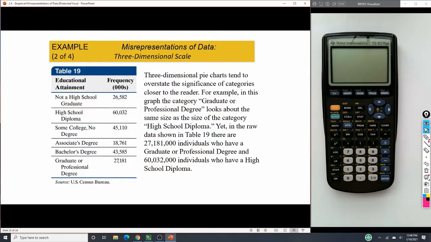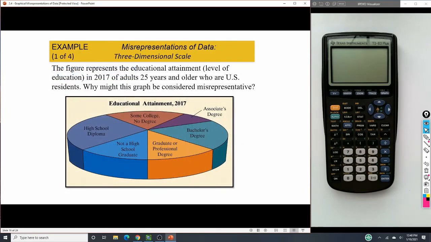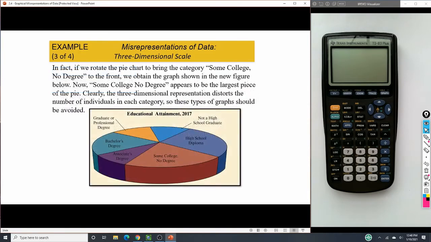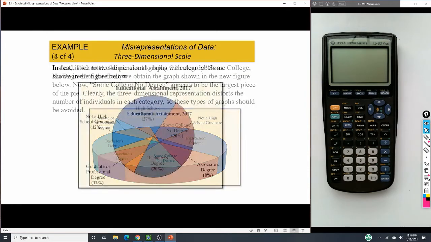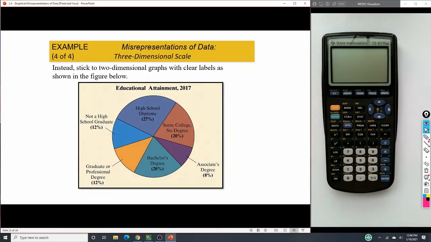When we actually look at the data, things are either closer or further apart than they appear in three dimensions. Here, right now it looks like no degree and high school diploma are pretty close in size, but when we actually look at them, the high school diploma is much bigger. We want to make sure that representation is clear and polished, and that's why a two-dimensional graph is better, so we can see those pieces clearer.